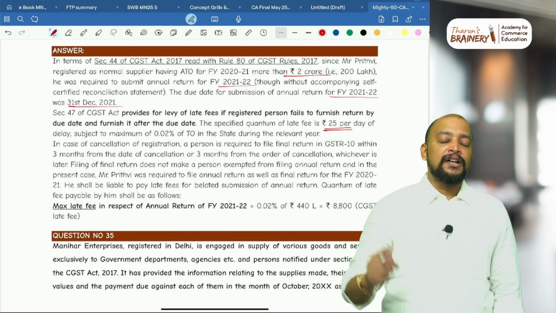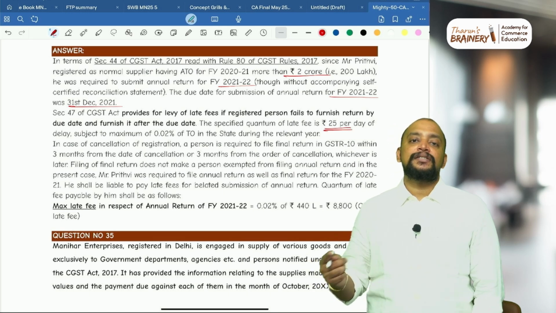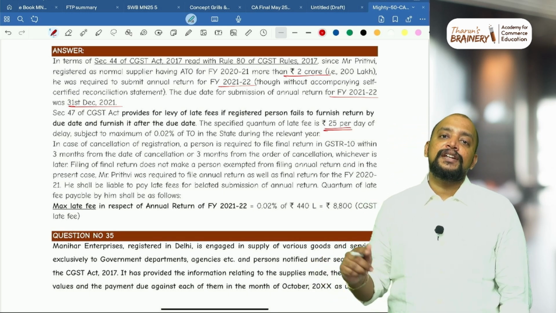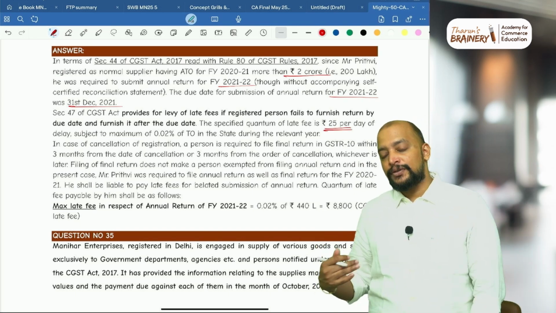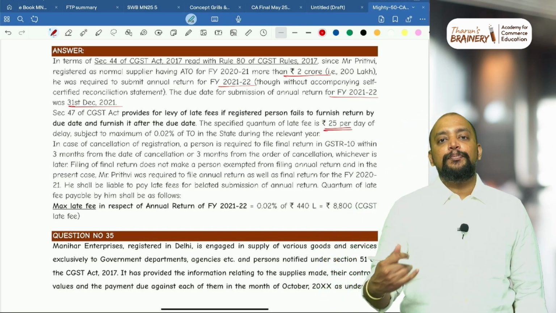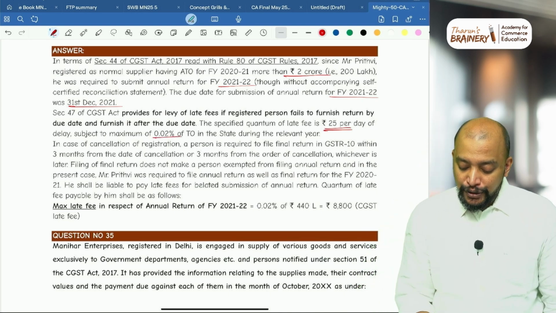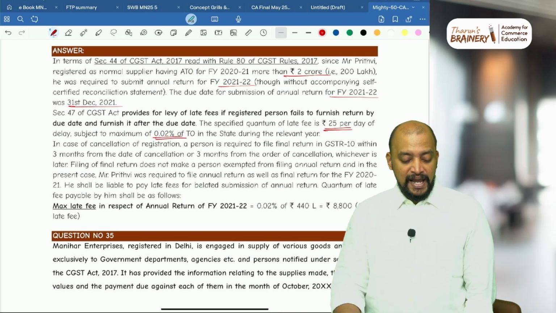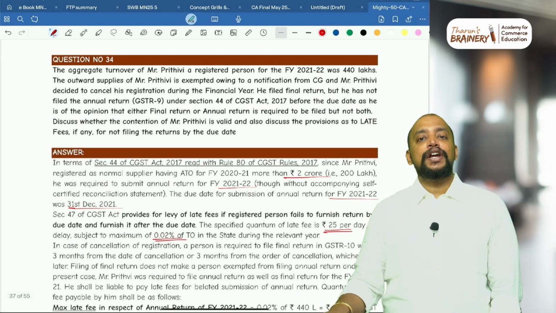And what is the maximum? For the first two cases, that is if it does not exceed 5 crores or exceeds 5 but does not exceed 20, it is 0.02% of turnover, and if it exceeds 20 crores, it will be 0.25% of the turnover. Here it is 0.02% of the turnover. That is the maximum amount. Okay. However, final return is also required to be filed.